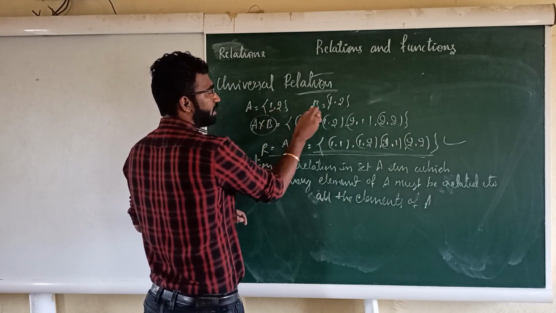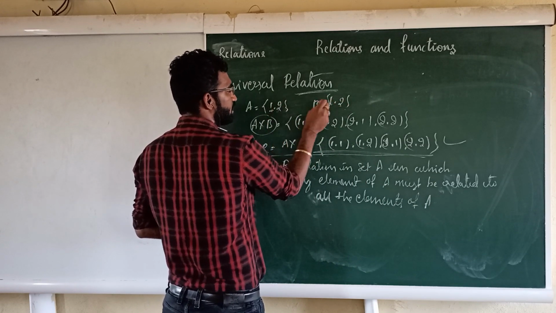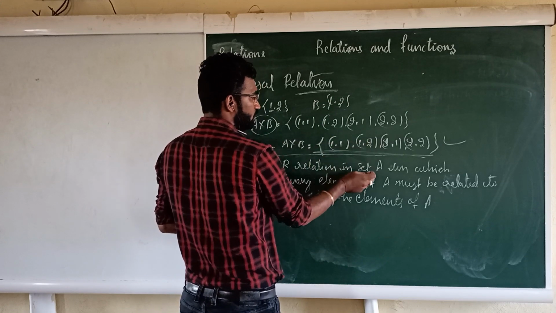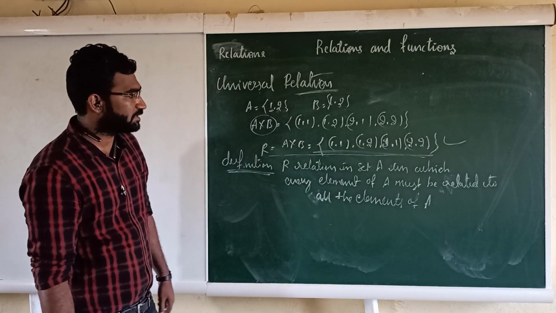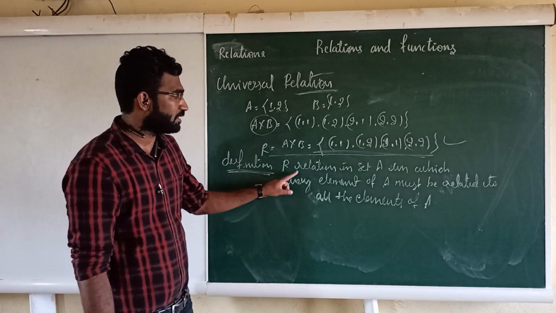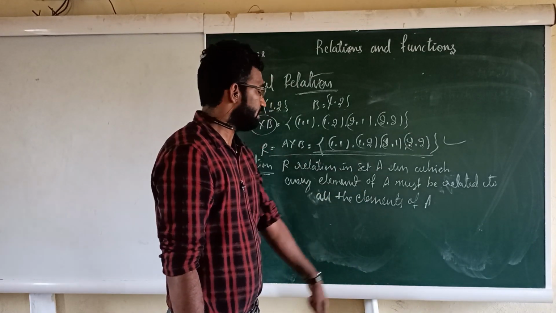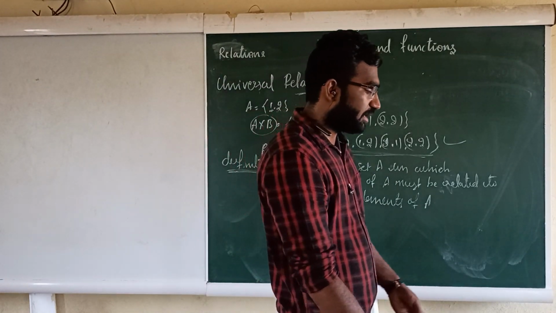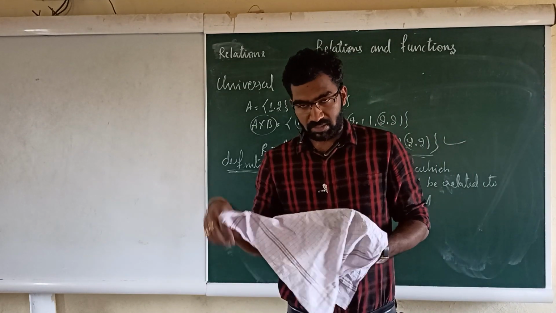1 must be related to 1 also, 1 must be related to 2 also, then 2 must be related to 1 also, and 2 must be related to 2 also. That is the set: 1 is related to 1, 1 is related to 2, 2 is related to 1, and 2 is related to 2. This kind of relation is called a universal relation. Definition: R is a relation in the set A in which every element of A must be related to all the elements of A. This kind of relation is called a universal relation, right?